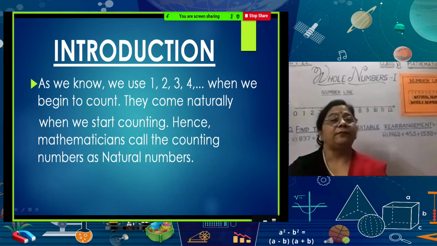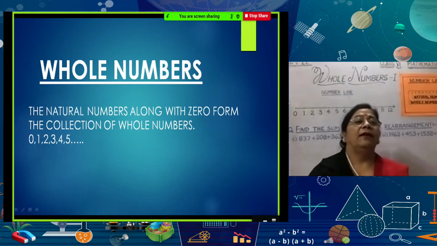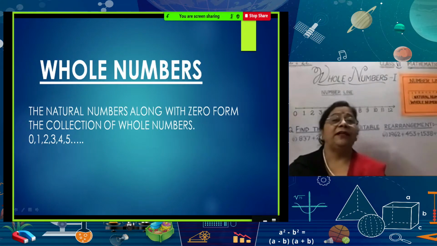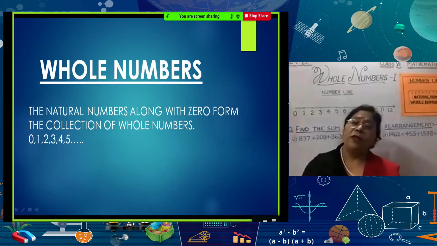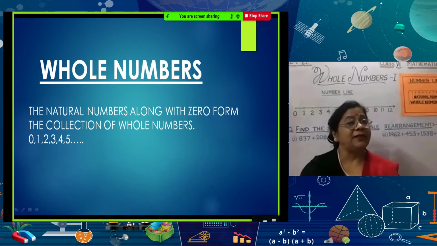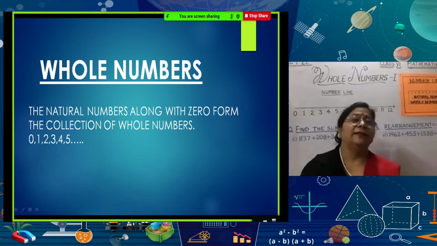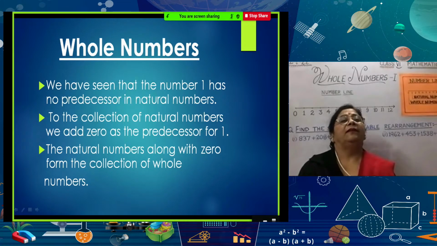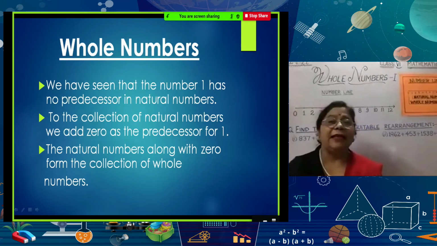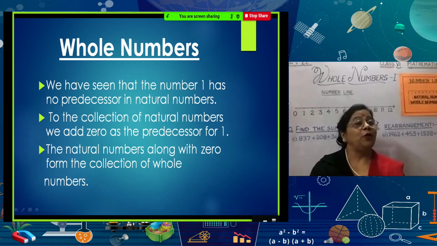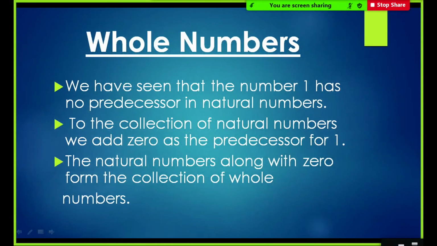Next slide, please. The natural numbers along with 0 form the collection of whole numbers, as I told you, 0, 1, 2, 3, 4, 5 and so on. Next slide. We have seen that the number 1 has no predecessor in natural numbers.